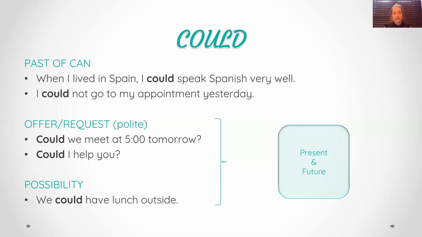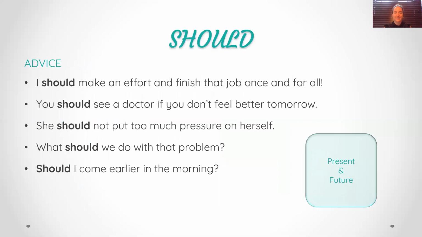Great. And we could also use could as a possibility. Good. If we say, we could have lunch outside. So we could, it's a possibility. All right. Then we switch to should. So should is more an advice, something that I advise you to do, right?